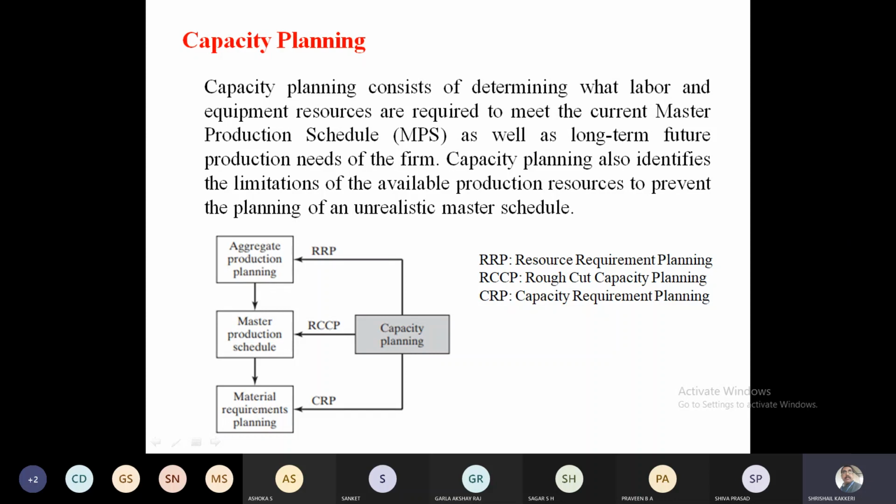Indirectly I can say what would be the capacity of the plant. The output of the plant will be decided based on the capacity requirement of the plant. So these are the three important things. Just go through this block diagram; it is self-explanatory, you can explain it.